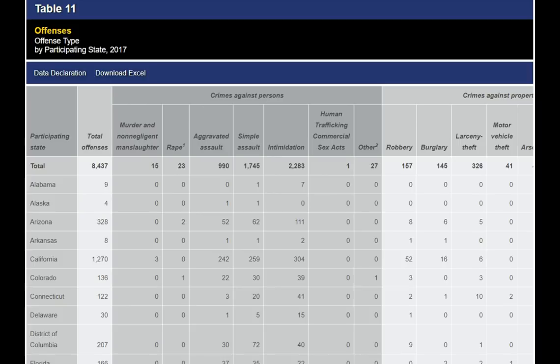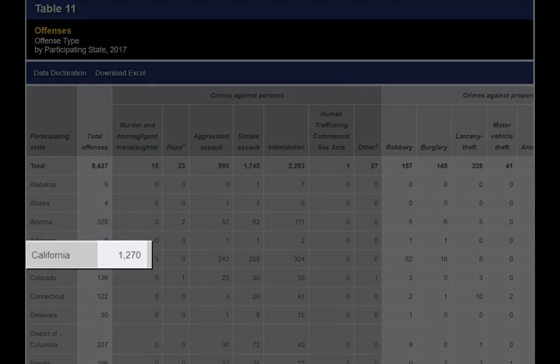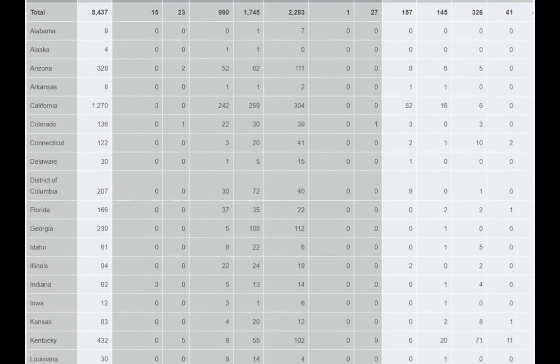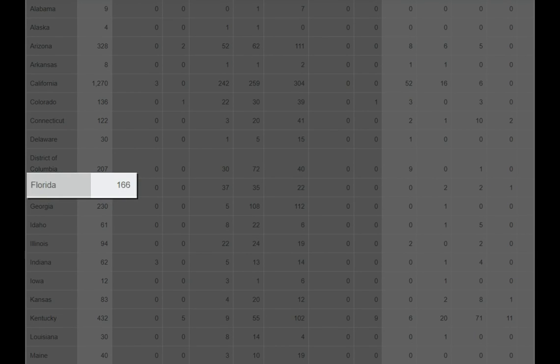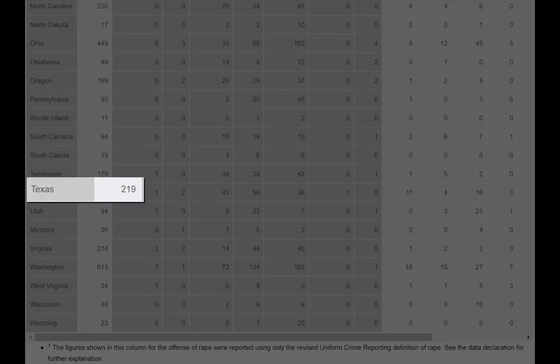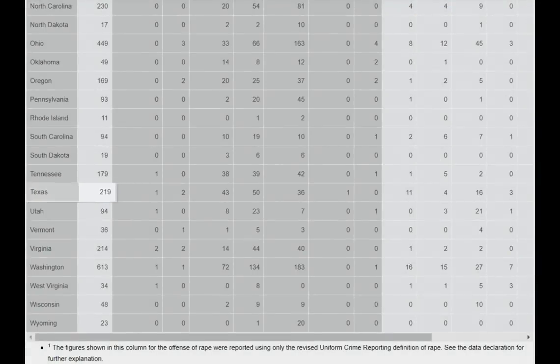From this table, we can see that California has the most hate crimes of any state by far at 1,270, which is more than 2 times the next closest state. While this would be expected given that they have the largest population, this number is still out of whack, as we can see by looking at other large states like Florida, which only has 166, and all the way down to Texas with 219. So pretty shockingly, California has almost 6 times the amount of hate crimes that Texas does, despite having a population only about 25% greater, and both being border states with diverse populations.